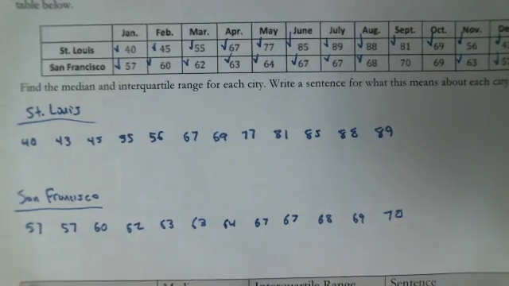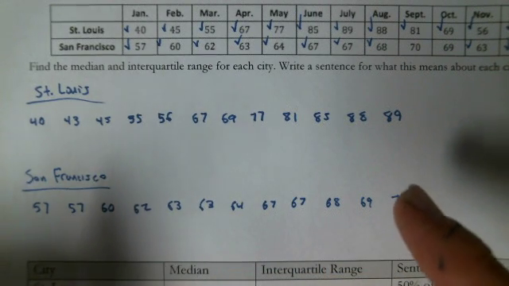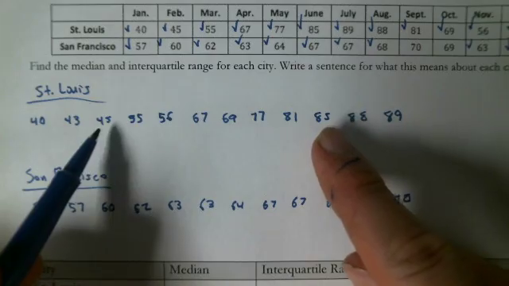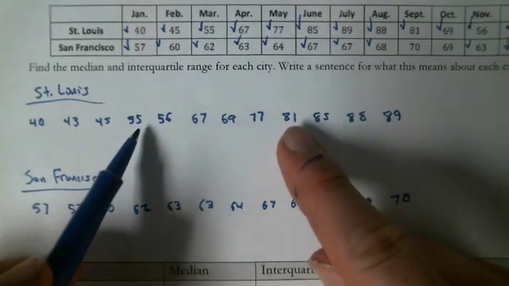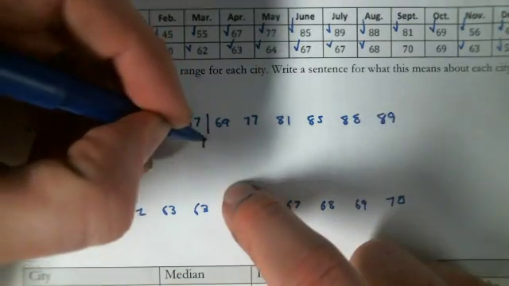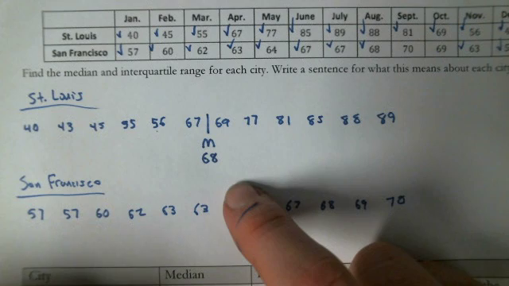So I'm going to start by finding the medians of both cities. Now there's 12, so I have to be careful, okay? If I have 12, I'm going to start like this. I'm going to go in one, keep going. I'm on the fourth one, and in. And here's our median, 67, 69. It would obviously be 68.